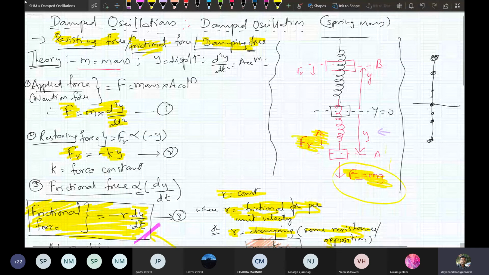Now here I have applied a force to the system. The applied force is given by F equal to m into g. This is the value of the applied force.